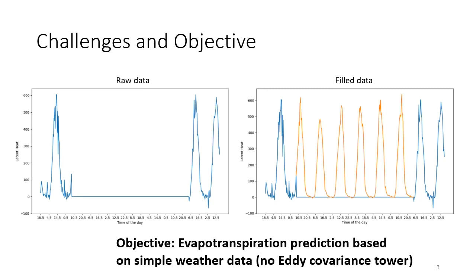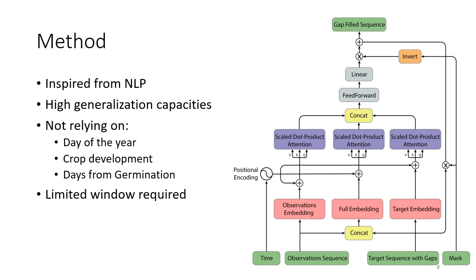The method is based on a deep neural network inspired from natural language processing, which is interesting because it has high generalization capabilities. It doesn't use any information about the day of the year, the type of crop development, or the days from germination, and it uses only a limited amount of data around the gap.